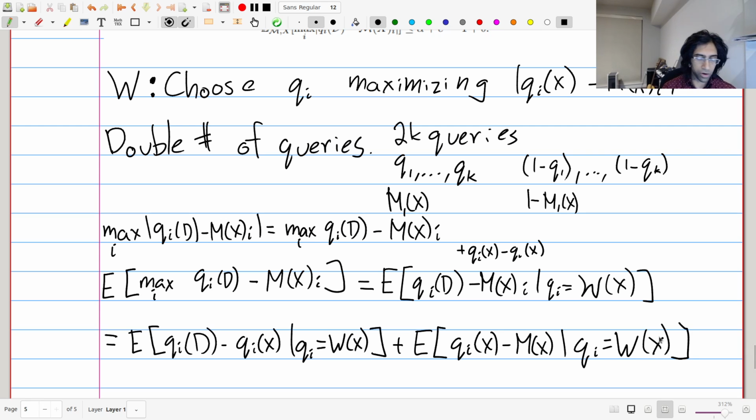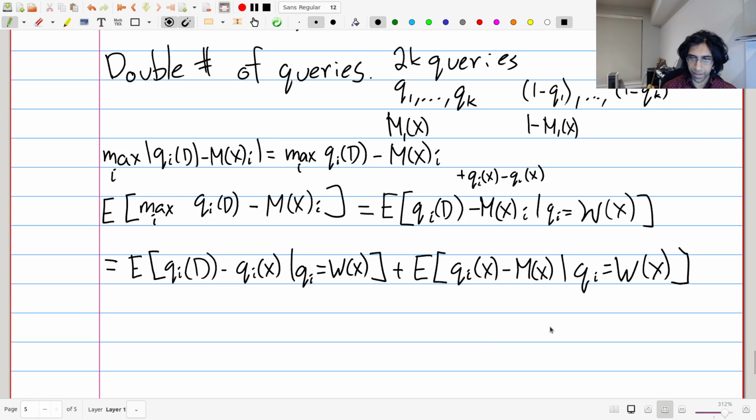Right, and now we're pretty much done. Why is that? Well, let's take a look at what these two terms are. This says that the expected difference between the query on the data set and on the distribution is something we want to bound. This term can be bounded just using our lemma that we had before. So we know this term is less than or equal to e^epsilon minus 1 plus delta. That's because we know that the query that's chosen here is selected in a differentially private manner.